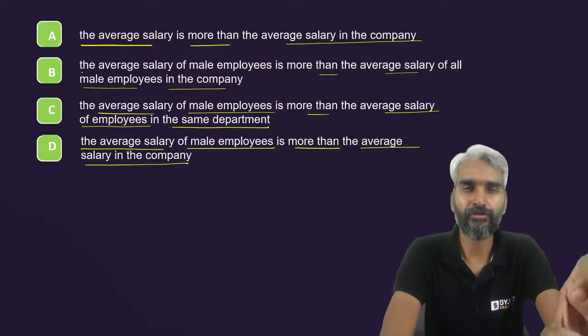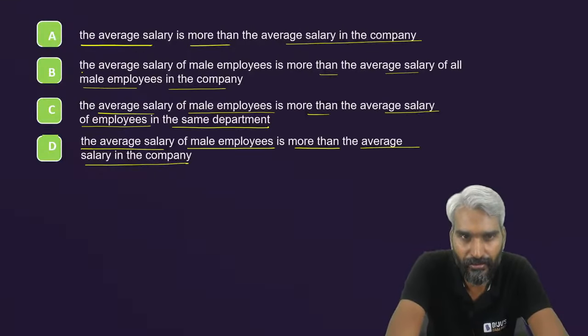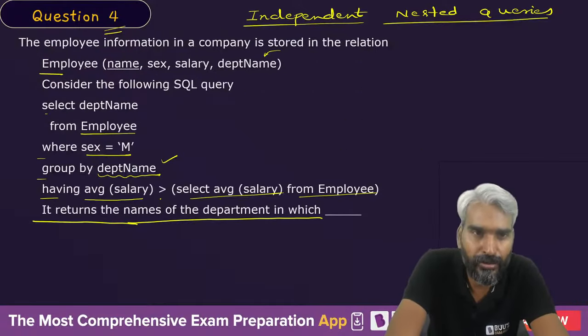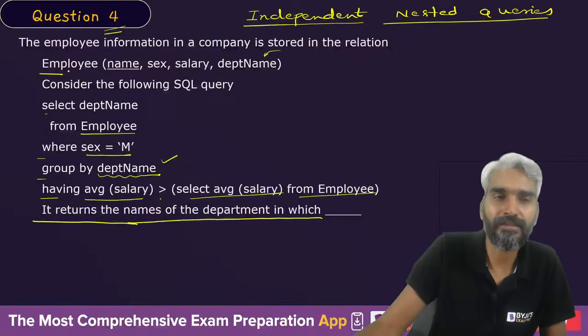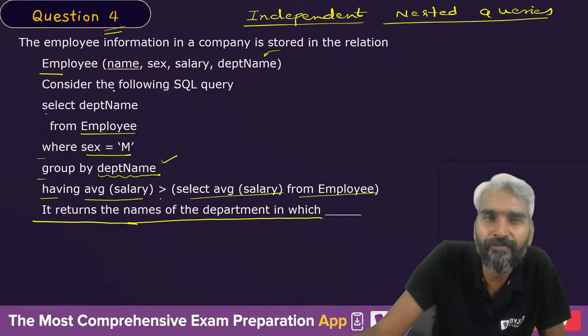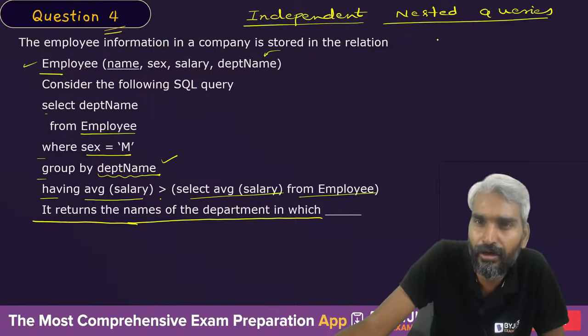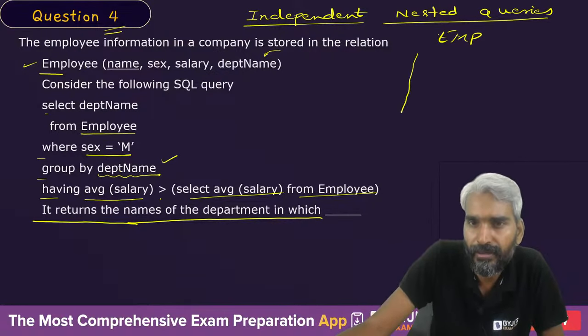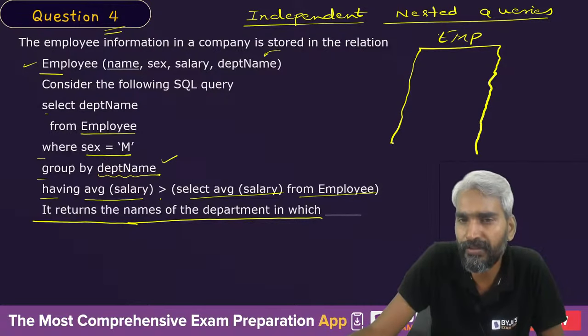You can actually take a screenshot of this, note it down somewhere and then look at this query. Very easy concept. Whenever you are confused and not able to answer questions of SQL or relational algebra, just try to construct a sample relation based on which you can conclusively say what the output of this query will be.